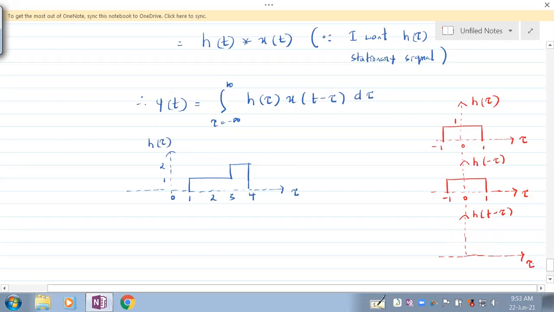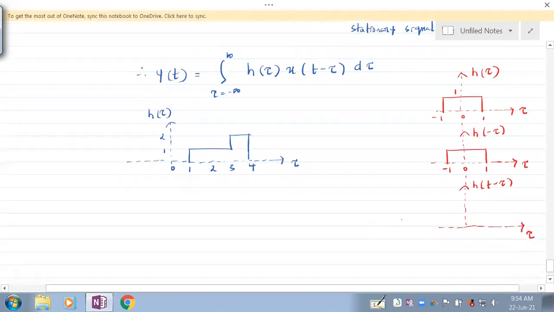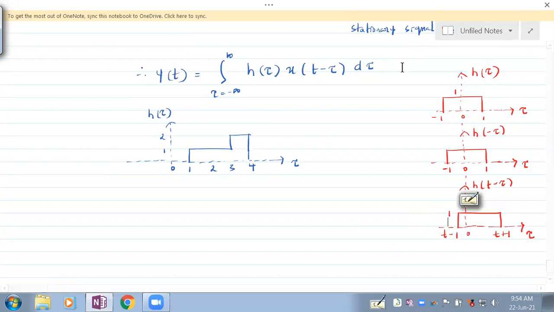Go on, try that. So this is shifting h of minus tau to the right by t units. Does everybody understand that? h of minus tau is here. h of t minus tau is shifting h of minus tau to the right by t positions. So if you shift this by t, this is t plus 1, it's adding t, and this is t minus 1. Does everybody understand this point? So this is your stationary signal h of t minus tau.